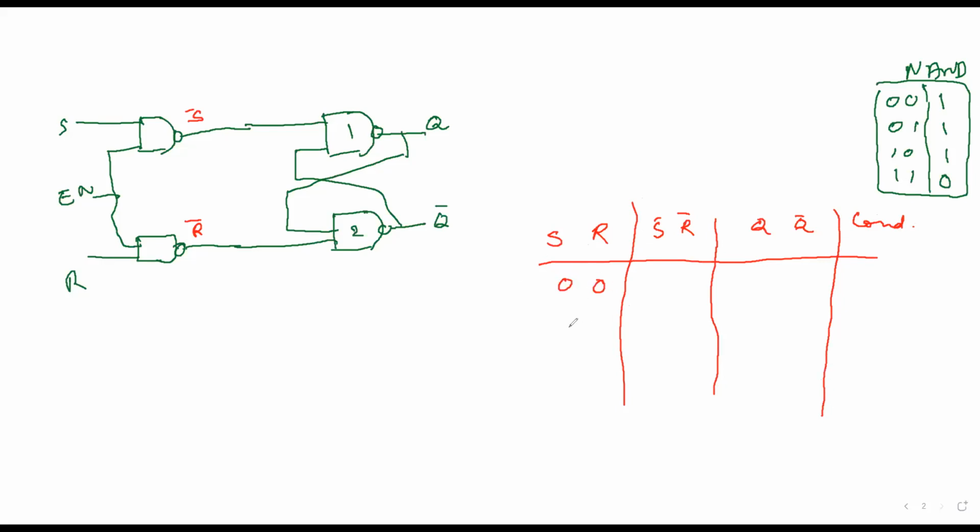This is 0 0, 0 1, 1 0, 1 1. This is common. Okay, so the next S bar, R bar: this is 1 1, now this is 1 0, this is 0 1, this is 0 0.